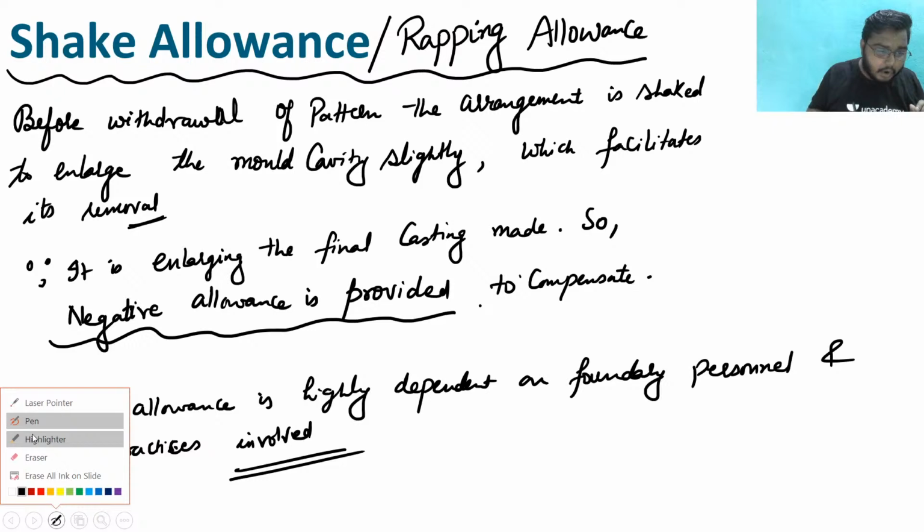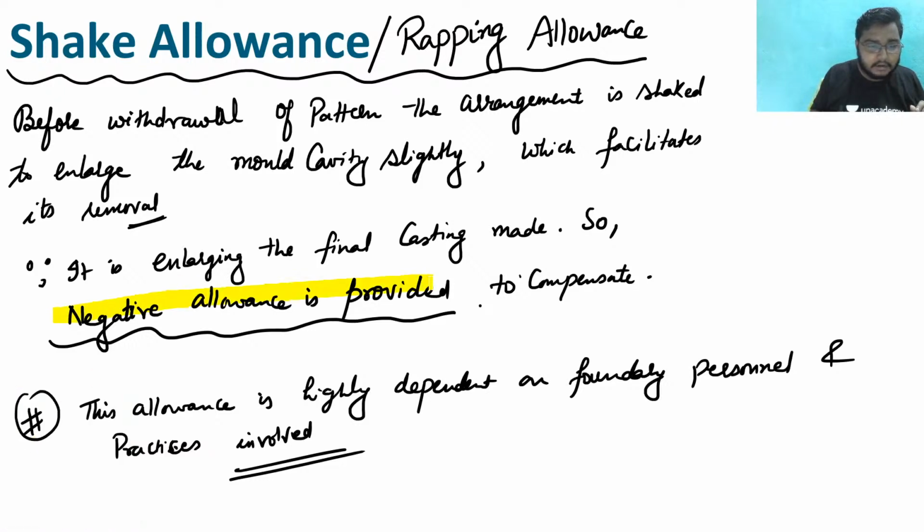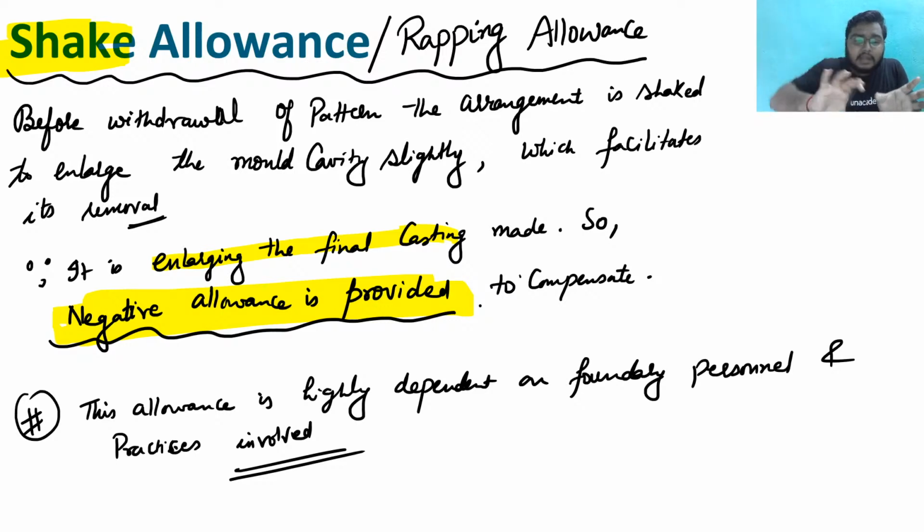तो most important thing is this, that negative allowance is provided in case of a shake allowance. Why is negative allowance provided? Because it is eventually enlarging the final casting. When the arrangement is shaked, the cavity gets enlarged, hence the dimension of the final casting is going to enlarge. So we have to compensate that enlargement with this negative allowance. Clear?